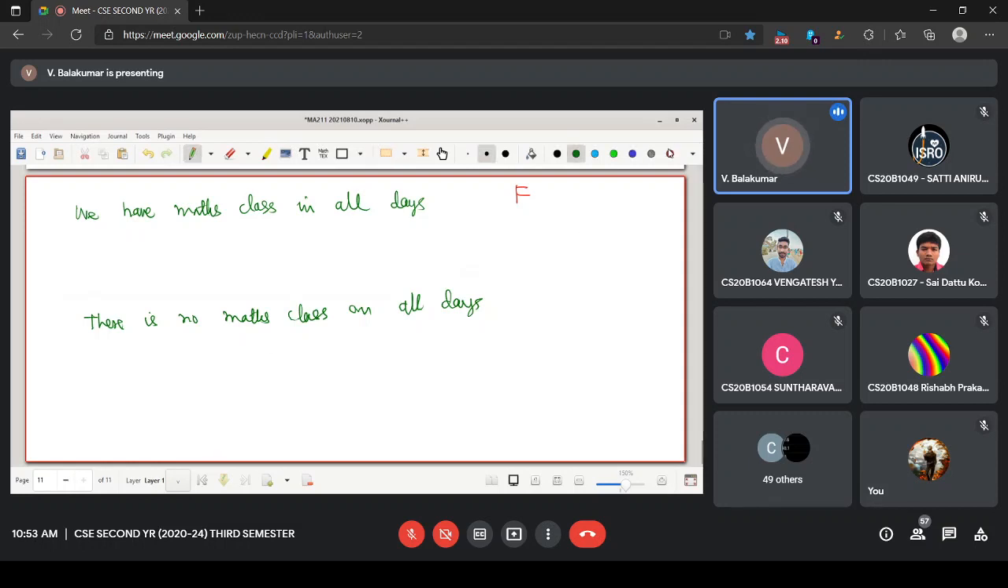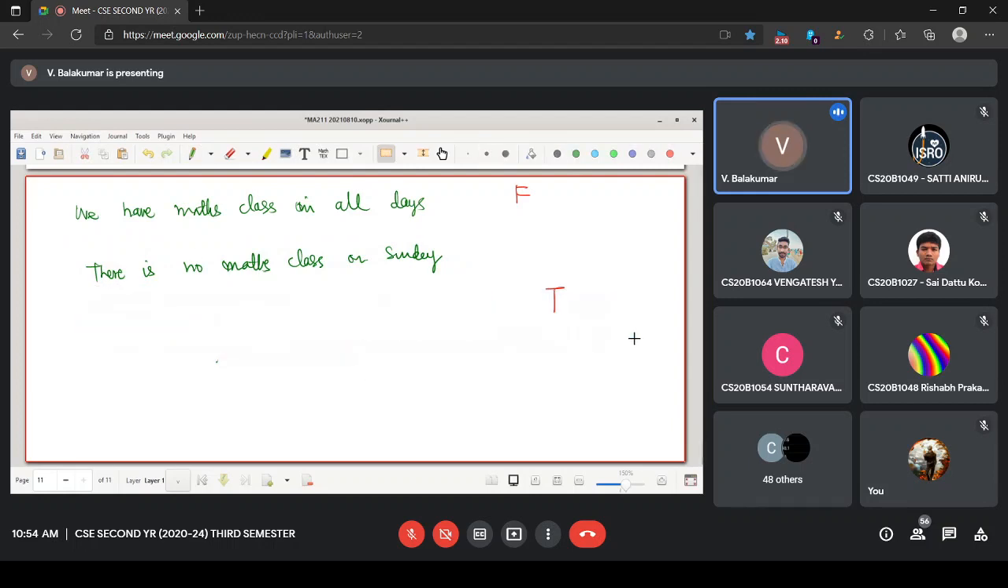Can I say this is true? This is false, so I am writing this. Can I say this is fine for making this to be false? You said already this is false. I asked you a reason. Can you say there is no math class on all the days? No, sir. Then it changes the meaning. So what you said was there is no math class on Sunday. Great.